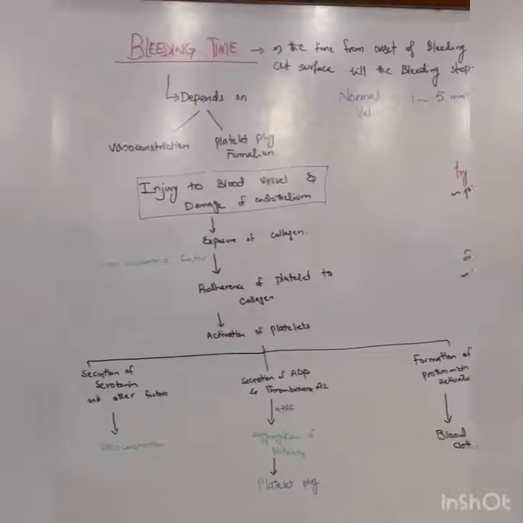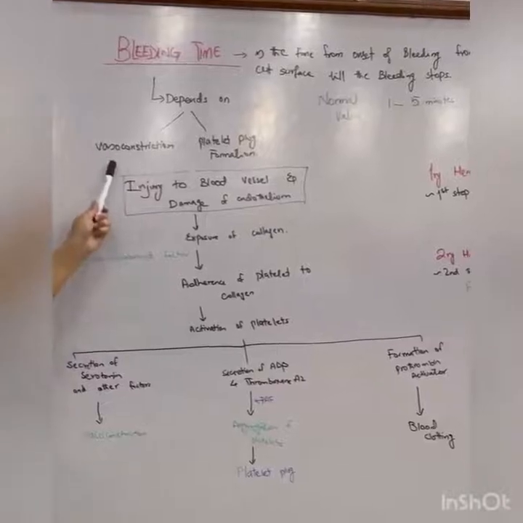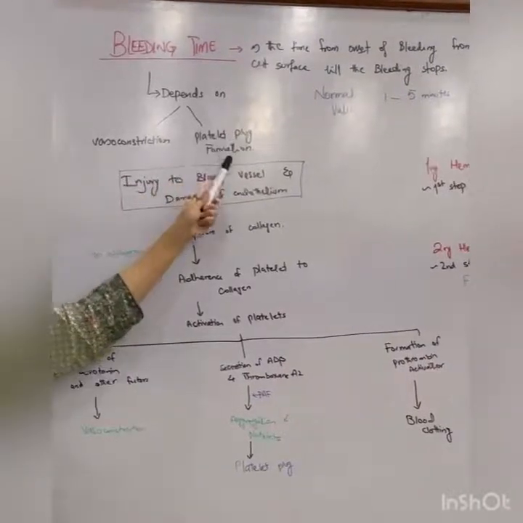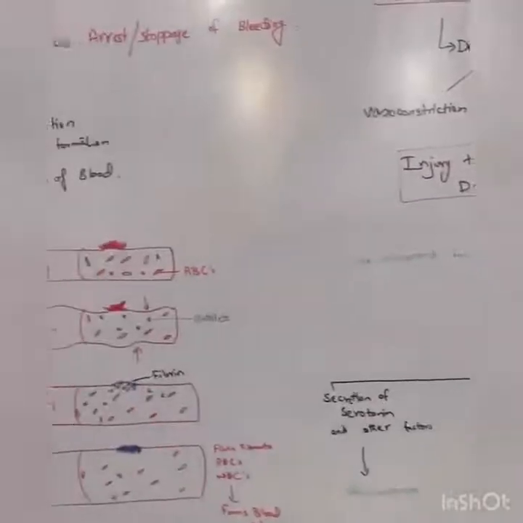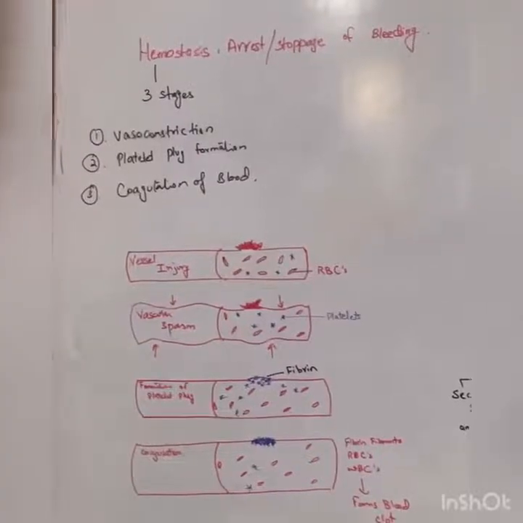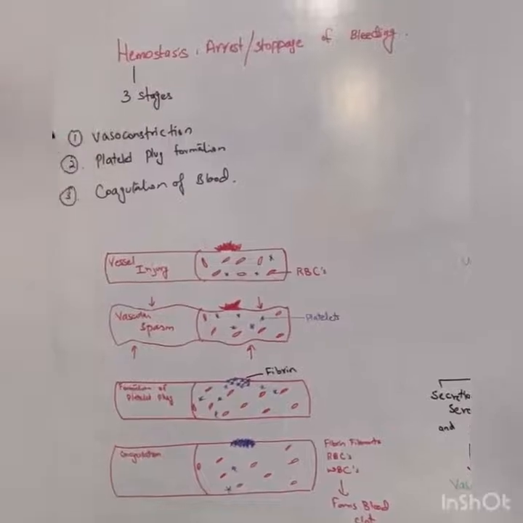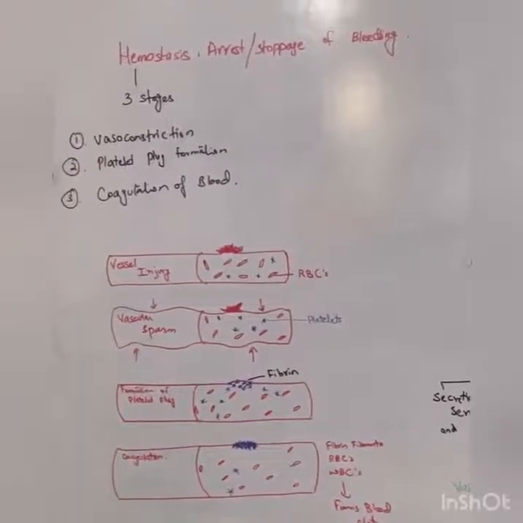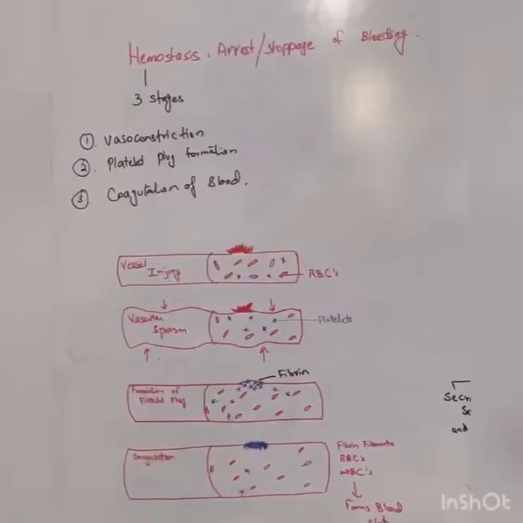Well, bleeding time depends upon two factors. One is vasoconstriction and the second one is platelet plug formation. And these both are components of hemostasis. What is hemostasis? That is basically arrest or stoppage of bleeding. It has three stages. First one, vasoconstriction. Second one, platelet plug formation. And the third one is the coagulation of blood.